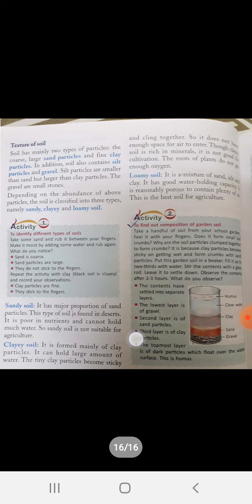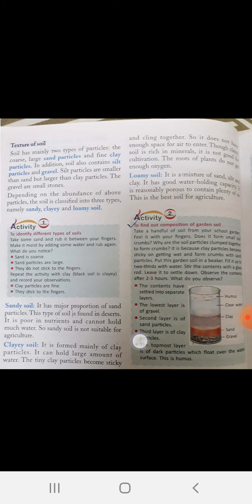Now, what is the texture of soil? Soil has mainly two types of particles: the coarse, large sand particles and fine clay particles. Coarse is the sand particle and fine is the clay particle.